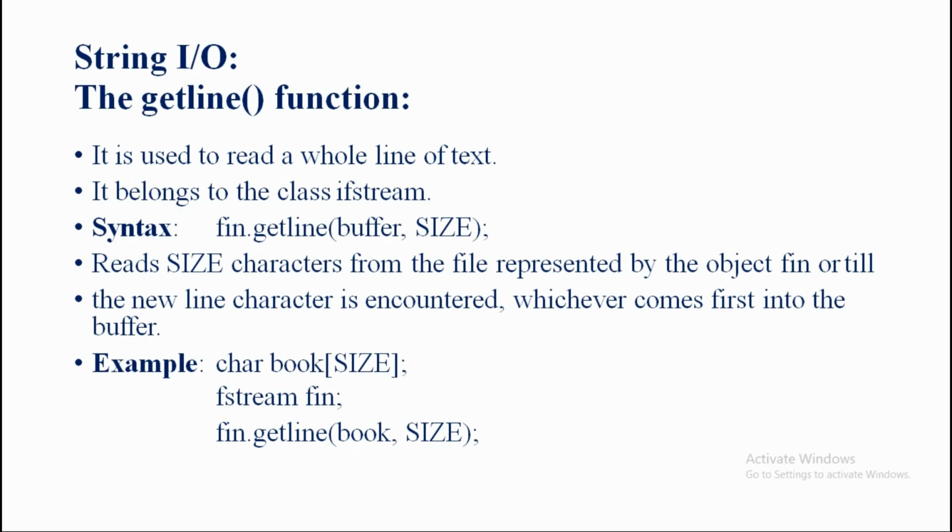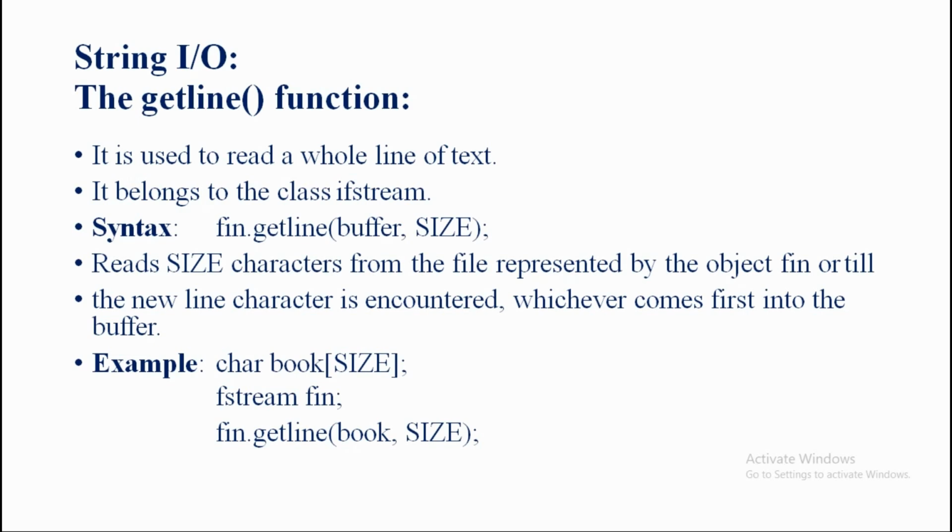So we know that the get member function is used to input a single character, and the put member function is used to display whatever we inputted. Now let's see what's the use of the getline member function. Here we can say that it is used to read a whole line of text. That means a group of characters, more than one character, is going to be input by using the member function.